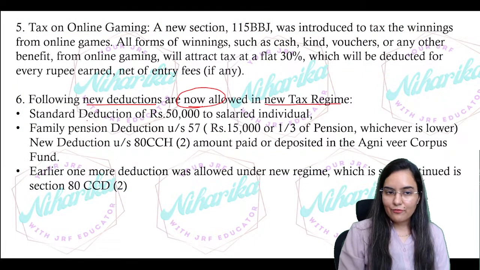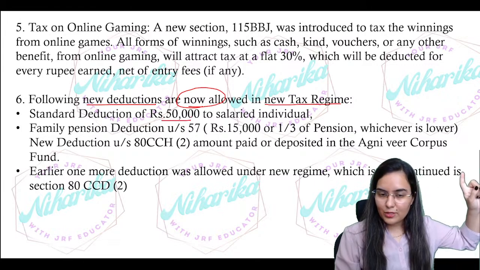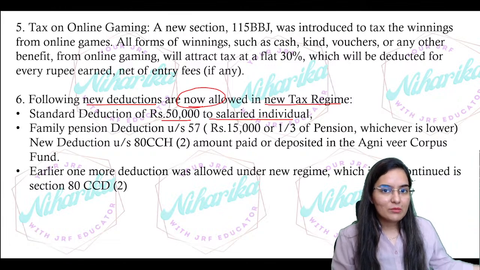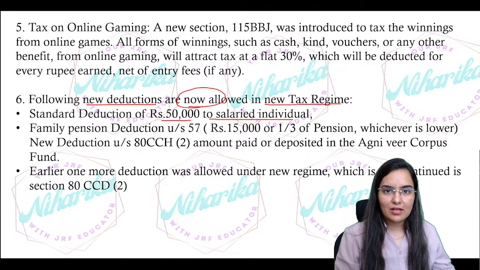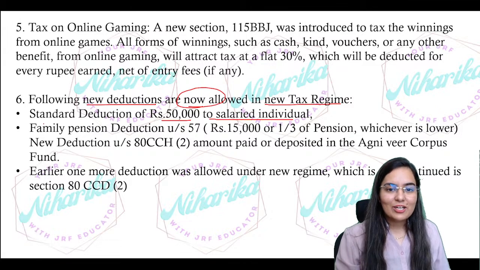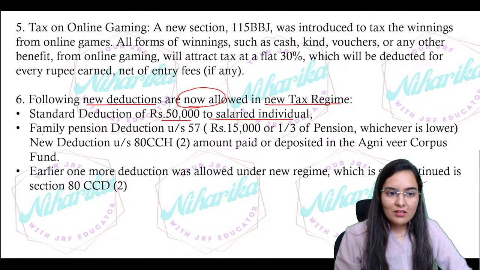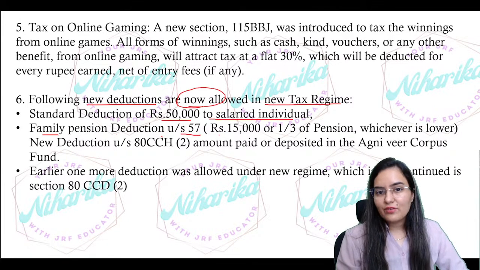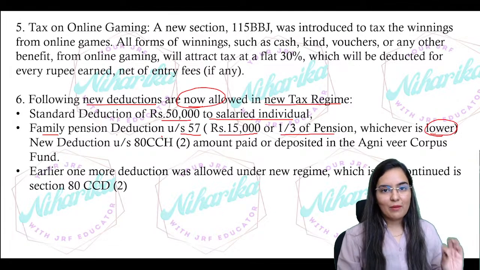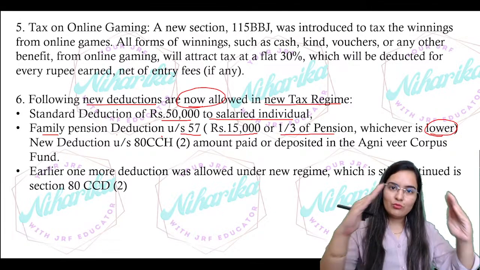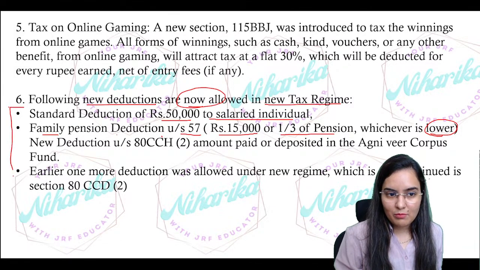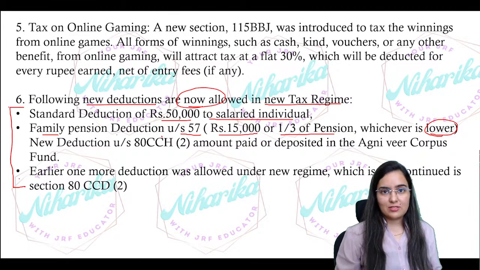Please see. First of all, standard deduction of 50,000, only for the salaried employed. But if you are a business person, then what standard deduction? No, right? Okay, only for the salaried employed. Now, the family pension deduction under section 57, 15,000 or one third, whichever is lower. So the family pension deduction under the new and old tax regime both can be taken. These are those deductions which can be taken in both tax regimes.